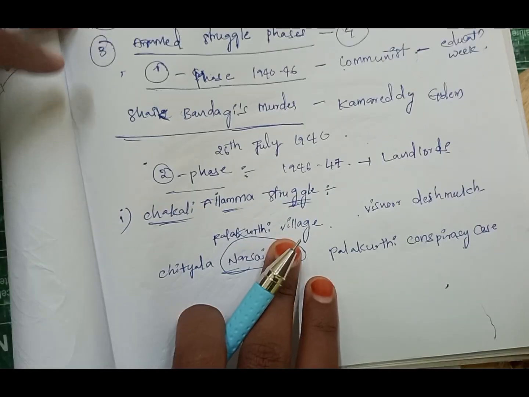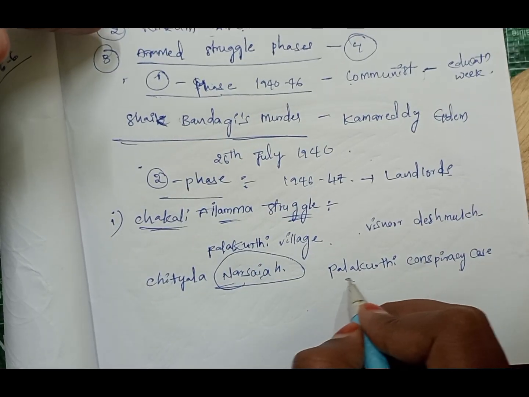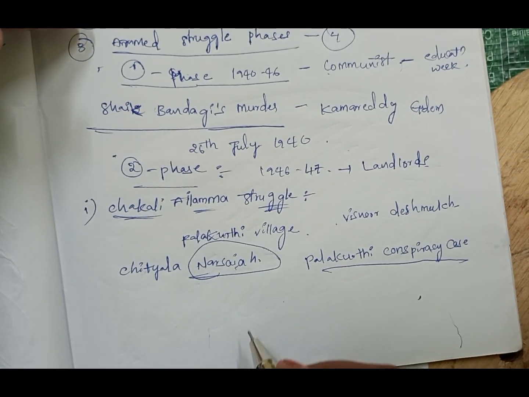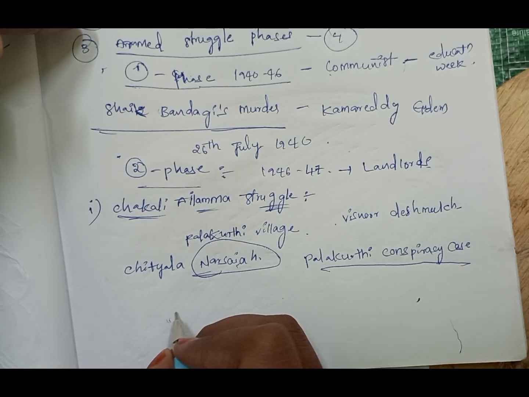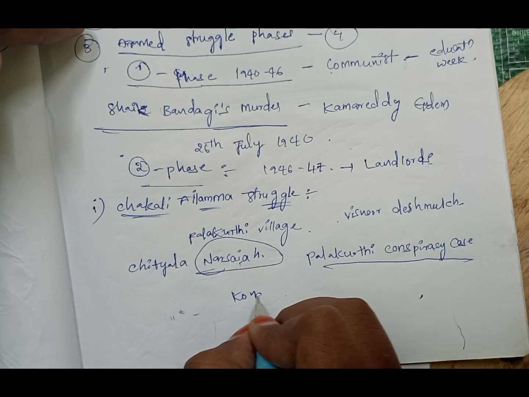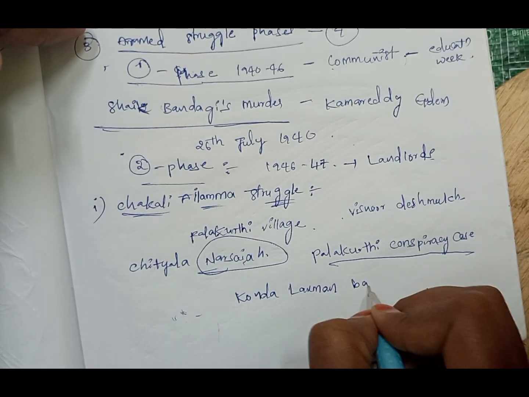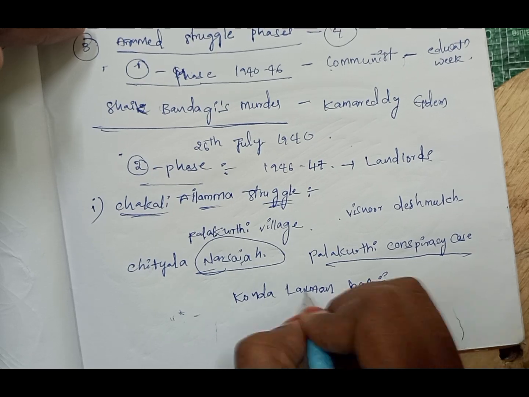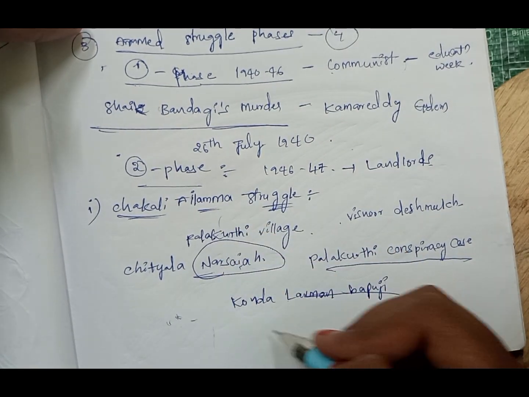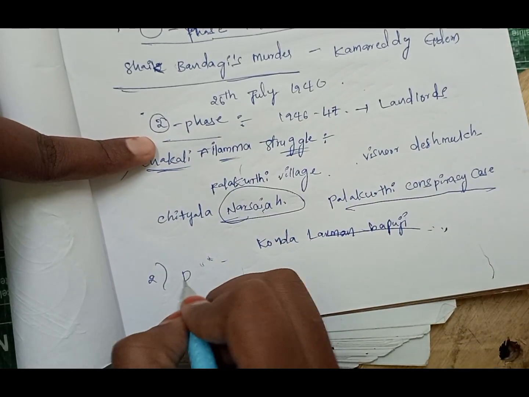And the first thing is this: in this Palakurti conspiracy case, the lawyer who argued in favor of the villagers, or in favor of Chakali Ailamma's family, is Konda Lakshman Bapuji. Okay. And the next case is the Doddi Komaraya case.